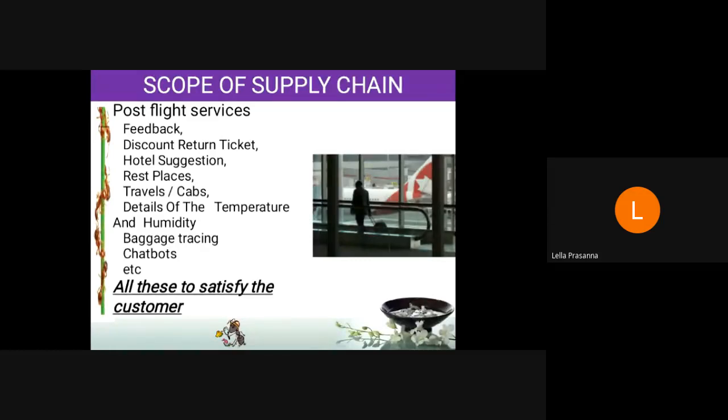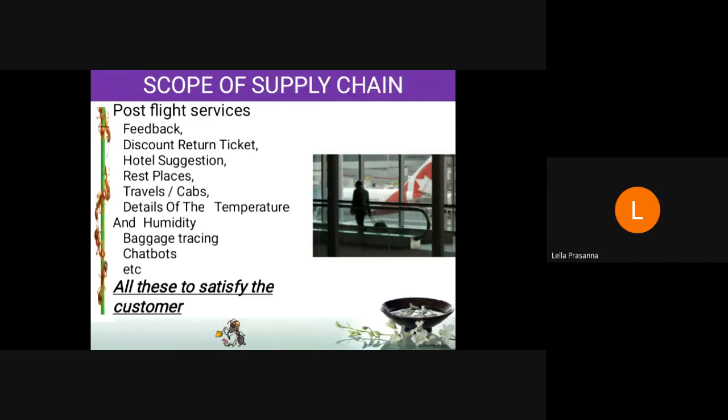Next is the baggage tracking. There is the app, you can open that app, you can see where your baggages, where your luggages and other things are. Okay, that is there. Even there are chatbots, or the screens or apps or whatever we called. You can go and inquire what happened or whatever help you require, you can do it with this thing. Okay, why are they doing all these things? Because only to satisfy the customer.